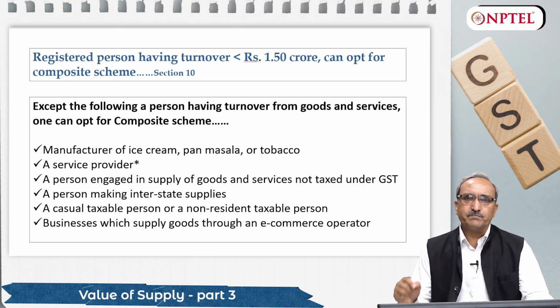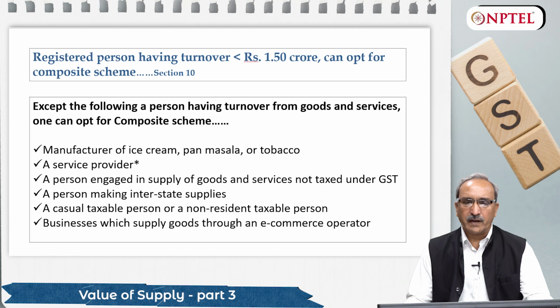And this scheme is a bit easy as compared to a normal taxpayer. It has some assumptions and some concessions for compliances. And if any business house or person whose turnover is less than 1.5 crore during the previous year opted for this scheme, there are some rules and regulations for that person.